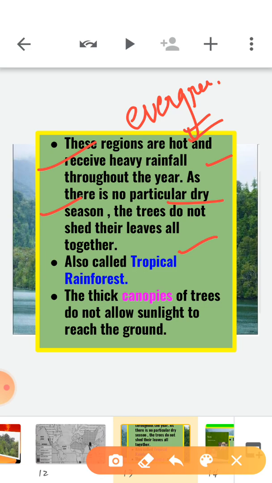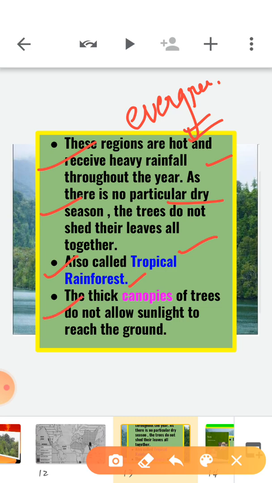Basically this region is very hot and receives heavy rainfall throughout the year. There is no particular dry season, so trees do not shed their leaves altogether. That's why these forests are evergreen throughout the year, and these forests are also called tropical rainforest because they receive heavy rainfall.